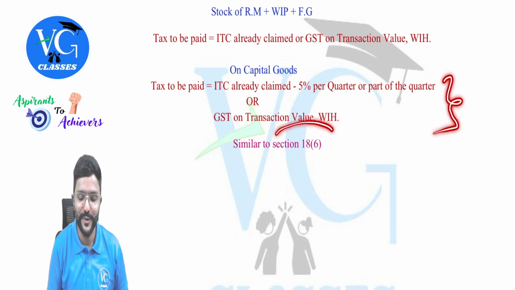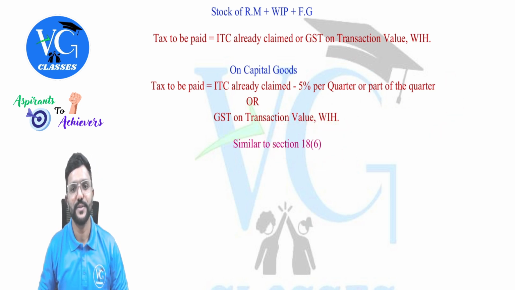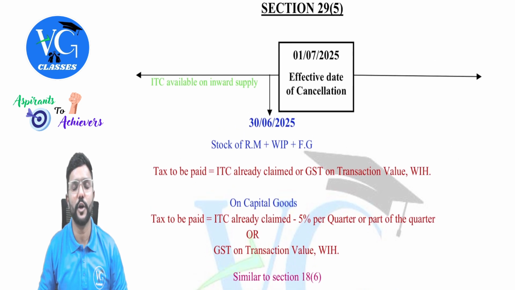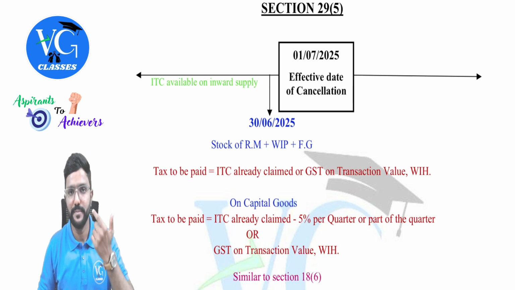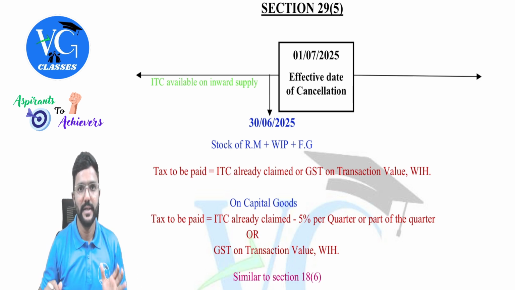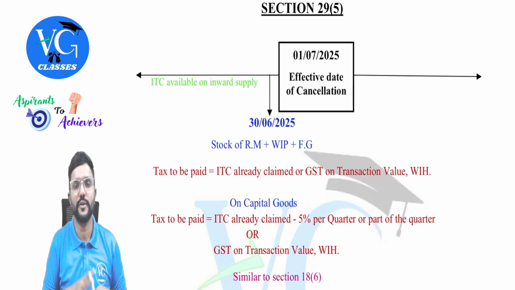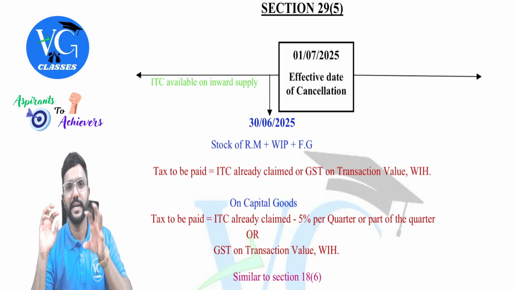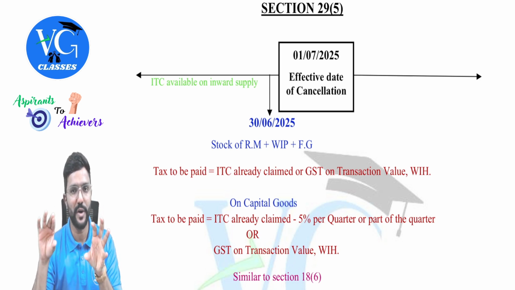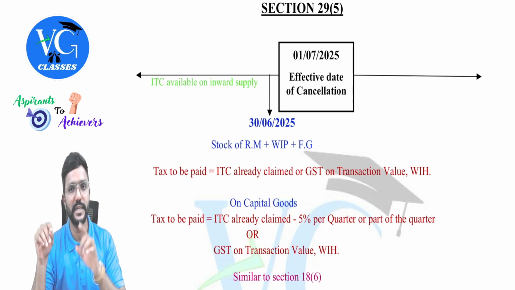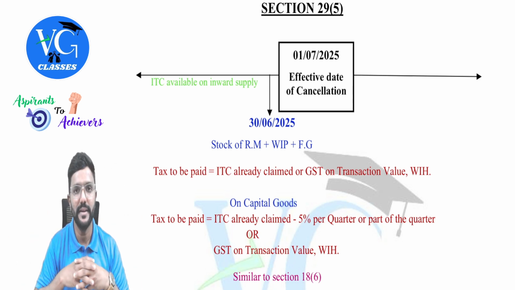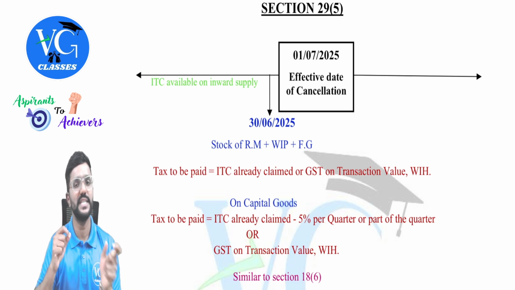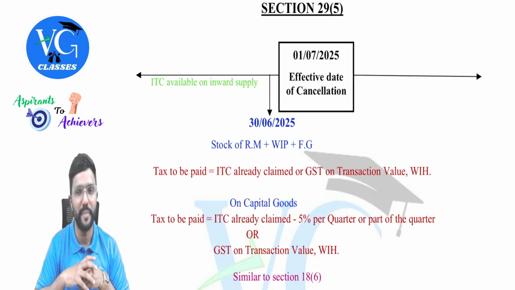And this is very similar to Section 18(6), guys. In Section 18(6), which talks about ITC in special cases, if capital goods or plant and machinery are purchased on which ITC is claimed, and after using them in business for a few months or years I sell them, then should I pay GST on it? Yes. The ITC which I already claimed, I take minus 5% for each quarter or part of a quarter I have used it from the date of purchase till the date of sale. Then I compare that with the GST on transaction value. Whichever is higher, I have to pay.